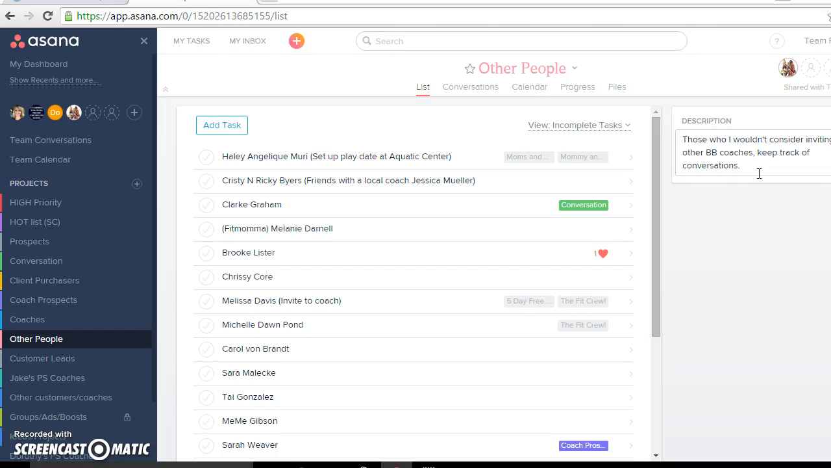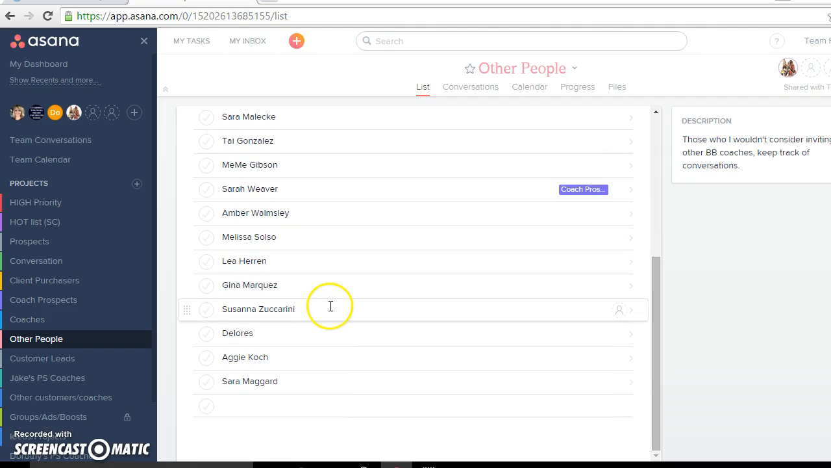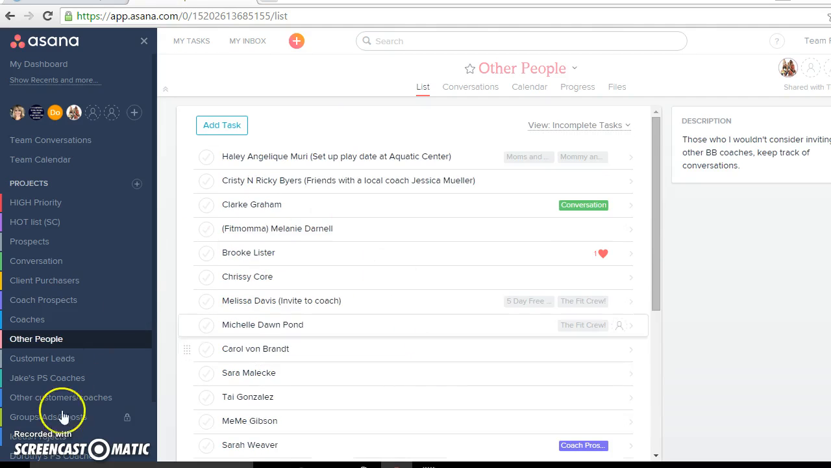I just keep track of their conversations because you can sometimes find out from somebody if they have a coach already. And if they do, you don't want to take them. You can't take them from other people. But if you still want to be friends with them and keep track, you put them in here. So this is sometimes where I'll go to put people in here.